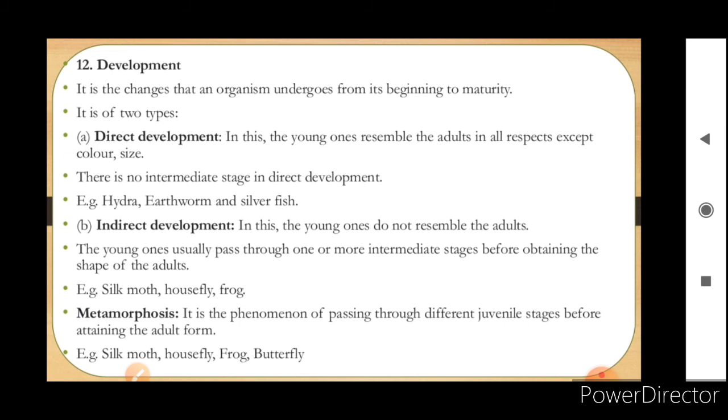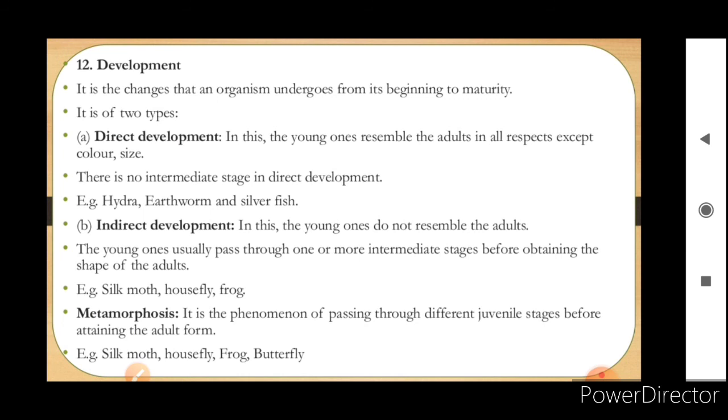Now the 12th one, the last one, is the development. Now there are two types of development, that is direct and indirect. Now in direct development, the young ones resemble the adults in all respects except color and size, as we can see in humans. Okay, so the baby which is born has all the basic designs which are similar to the parent, that is two eyes, ears, nose. Okay, and in indirect development, the young ones do not resemble the adults. As you can see, the larva of a mosquito is very different from the adult mosquito. Okay, so this is a type of indirect development.